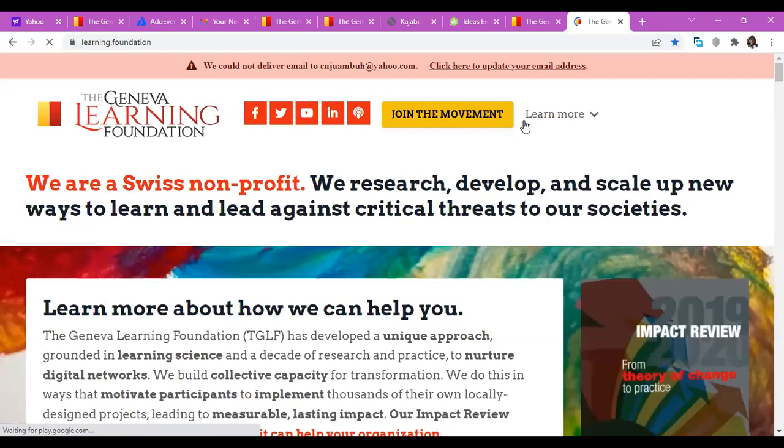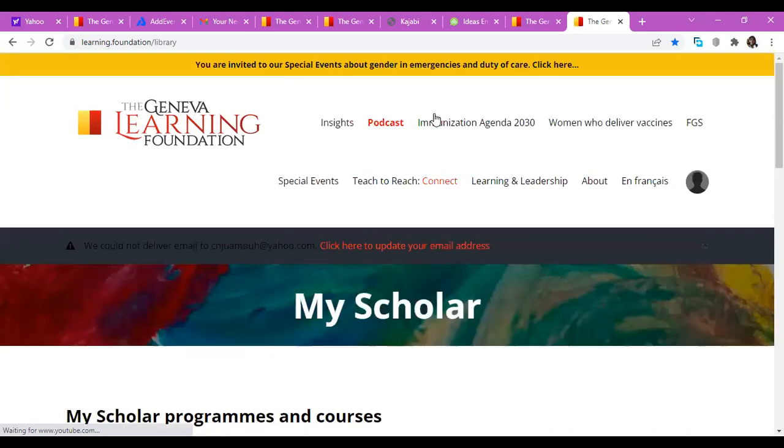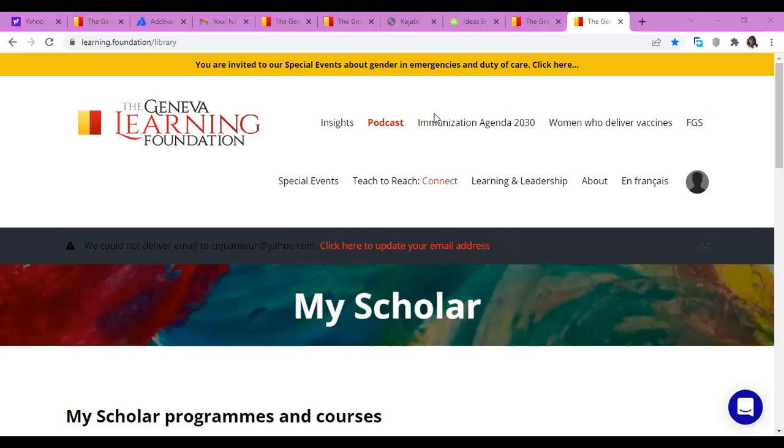And here, if you go through this page, you also click on join the movement. Once I click on join the movement, I'll say IA2030 members log in, and then I'll be able to log in. But the easiest way to log in is to use the link that I shared in the chat. That is this link.